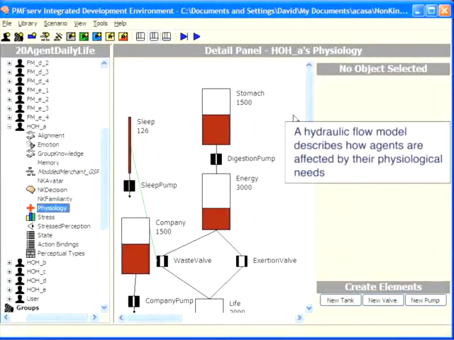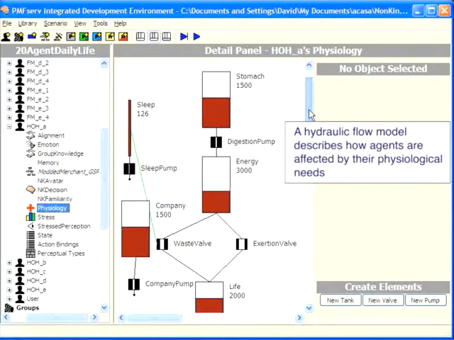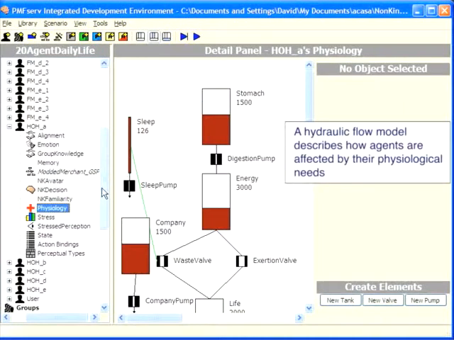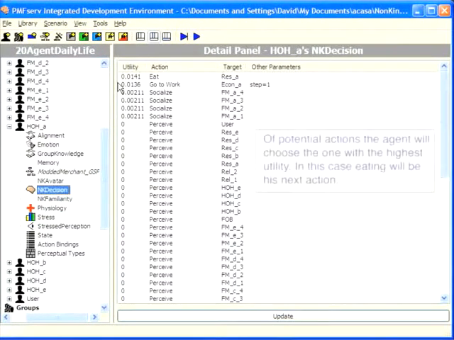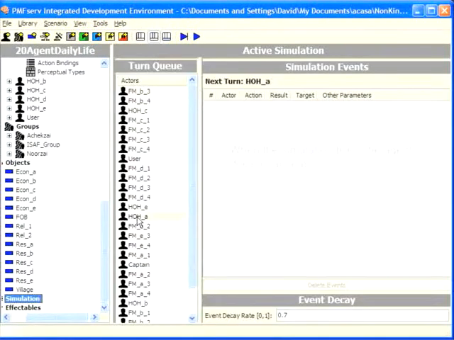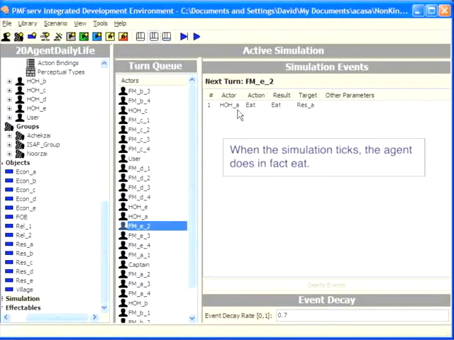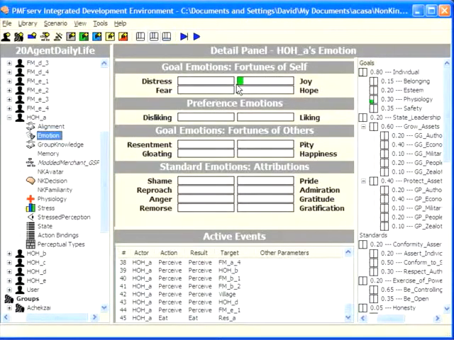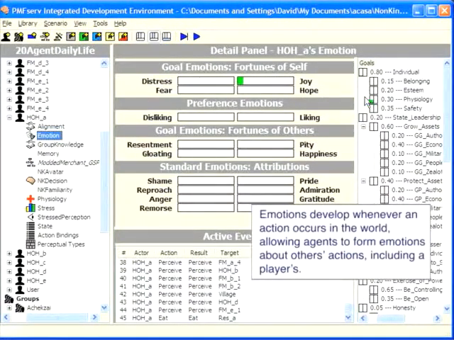A hydraulic flow model describes how agents are affected by their physiological needs. Of potential actions, the agent will choose the one with the highest utility. In this case, eating will be his next action. When the simulation ticks, the agent does in fact eat. He is now full and will avoid eating again for some time. Emotions develop whenever an action occurs in the world, allowing agents to form emotions about others' actions, including a player's.